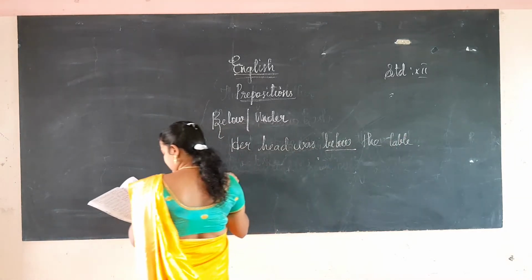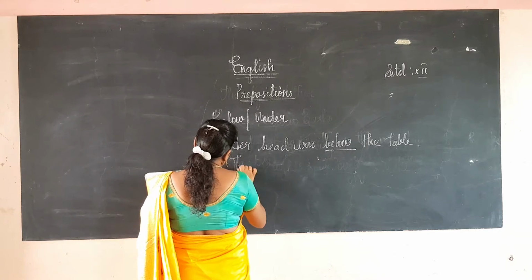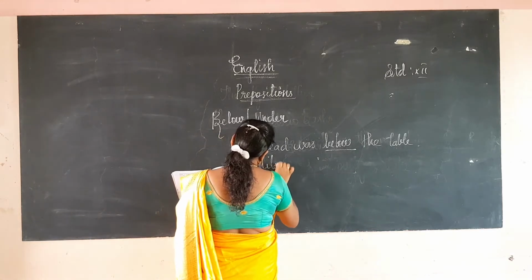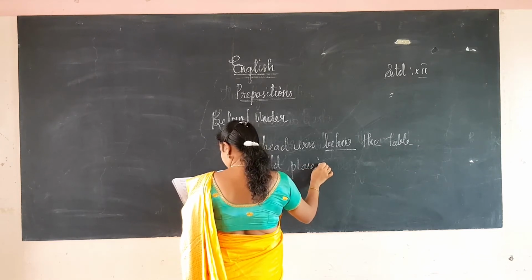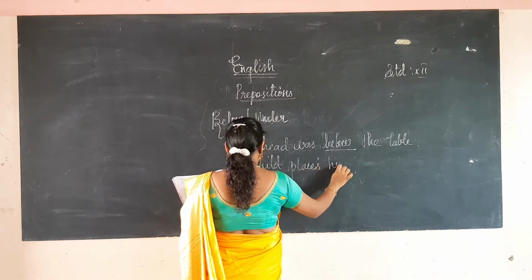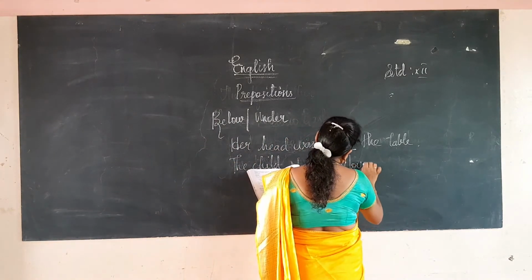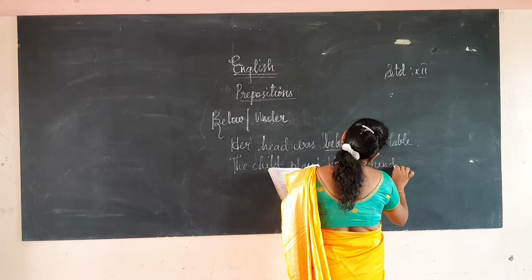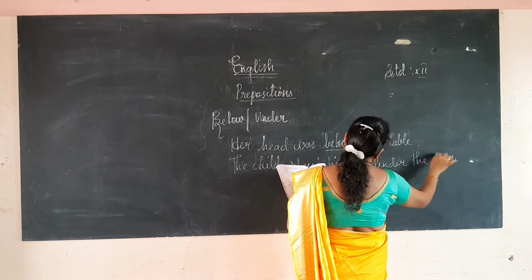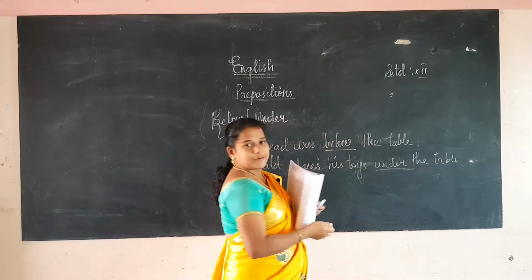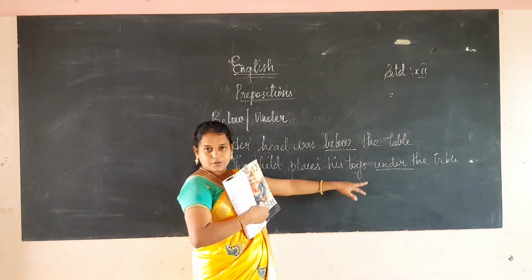Okay, the simple difference: below shows the height, and under shows the place, the exact position.